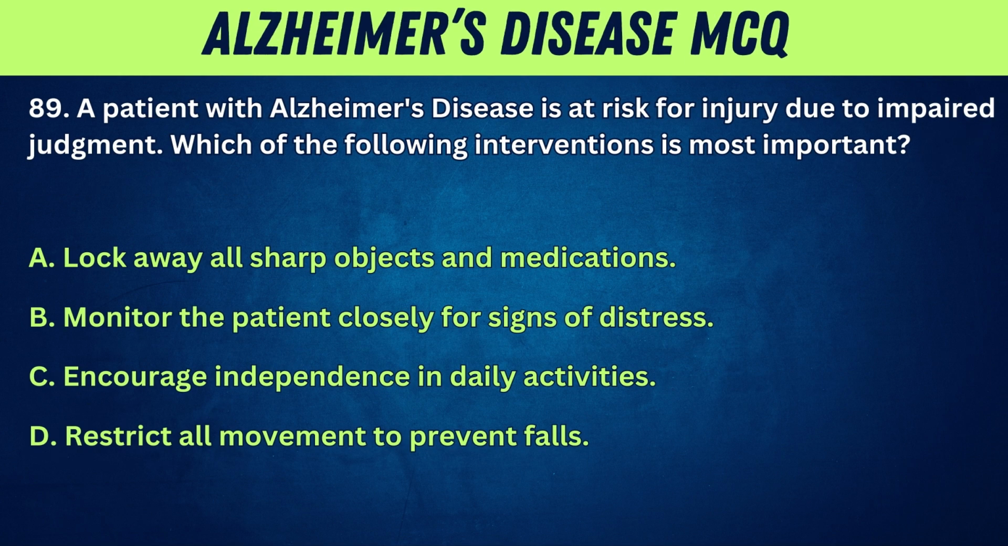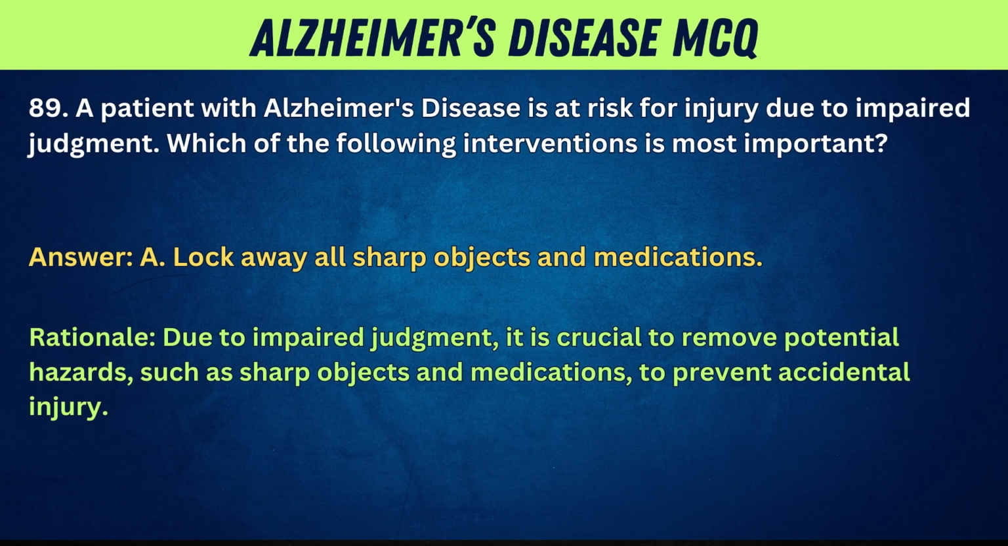89. A patient with Alzheimer's disease is at risk for injury due to impaired judgment. Which of the following interventions is most important? A. Lock away all sharp objects and medications. B. Monitor the patient closely for signs of distress. C. Encourage independence in daily activities. D. Restrict all movement to prevent falls. Answer: A. Lock away all sharp objects and medications. Rationale: Due to impaired judgment, it is crucial to remove potential hazards, such as sharp objects and medications, to prevent accidental injury.